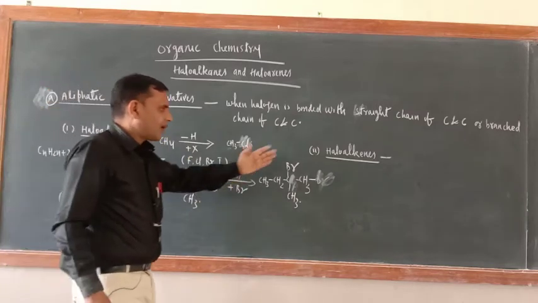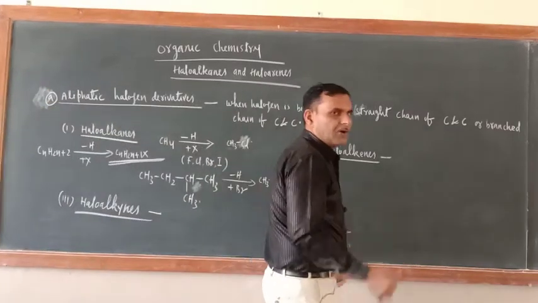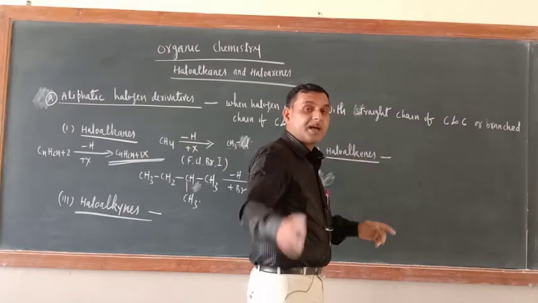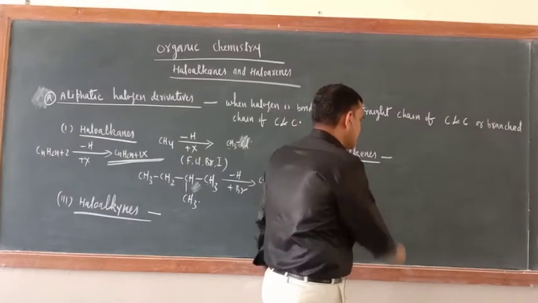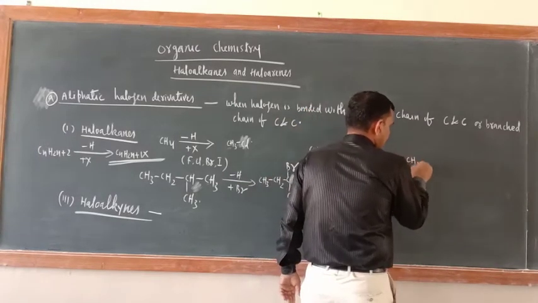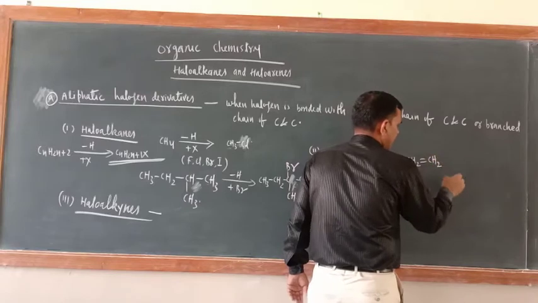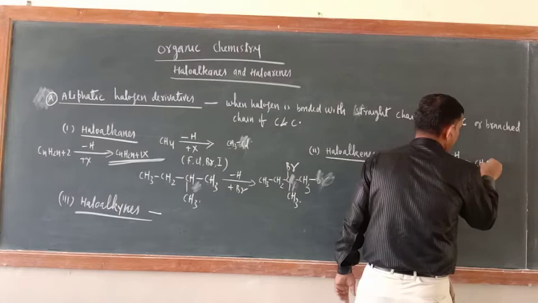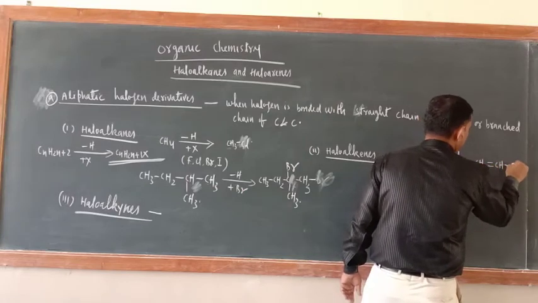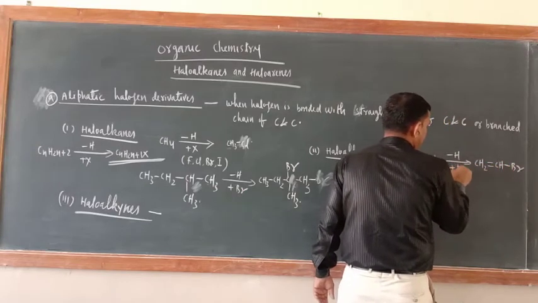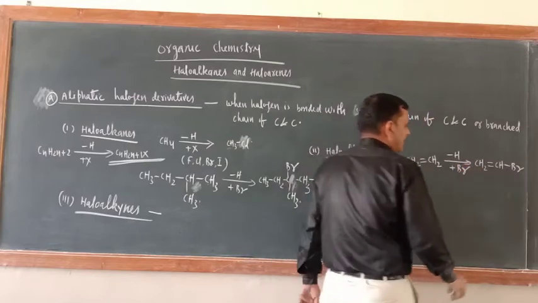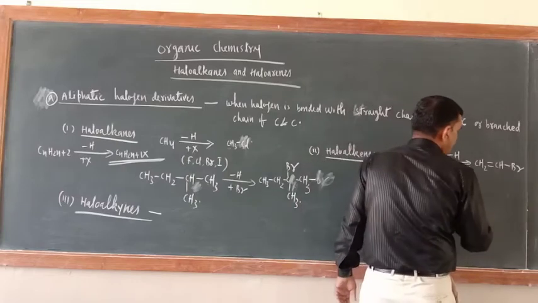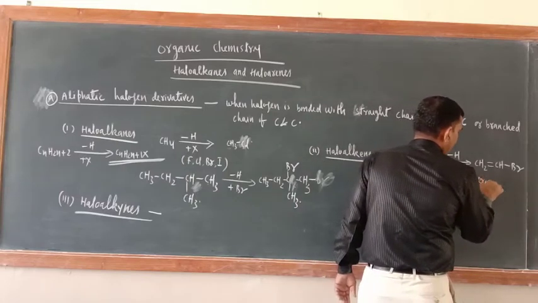Okay, now what about haloalkenes? In haloalkenes, the halogen atom is bonded with a carbon-carbon chain having at least one double bond. So just see here, this is CH2=CH2. Replace one H, so here CH2=CH, and here I am putting Br. Now what is the name of this one? The IUPAC name is 1-bromoethene, or bromoethene.